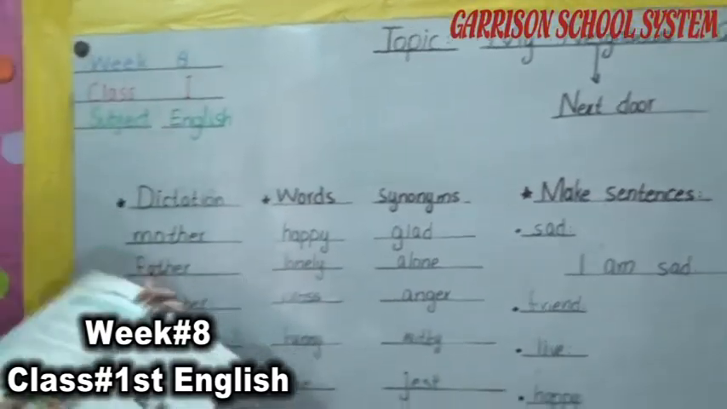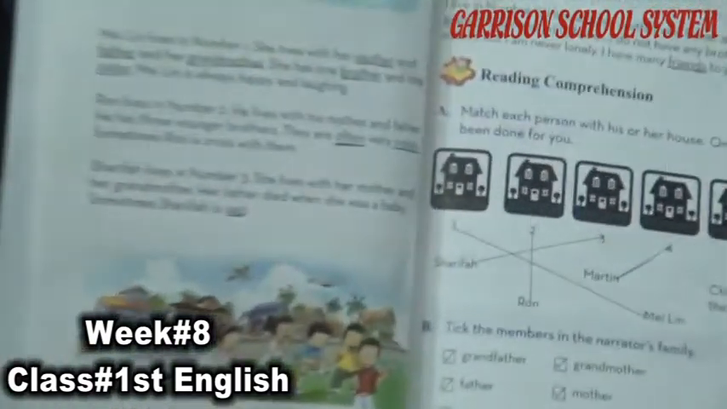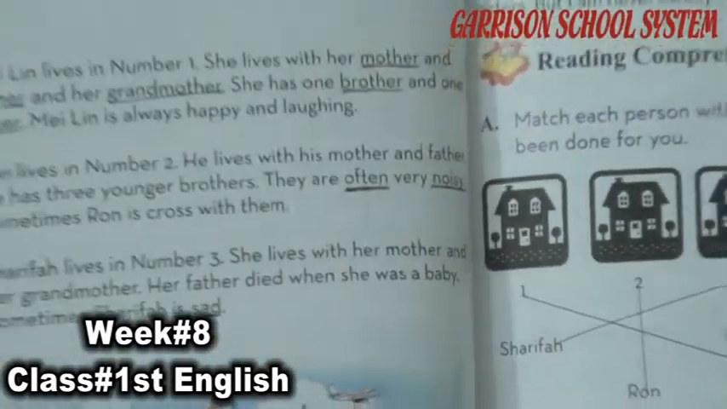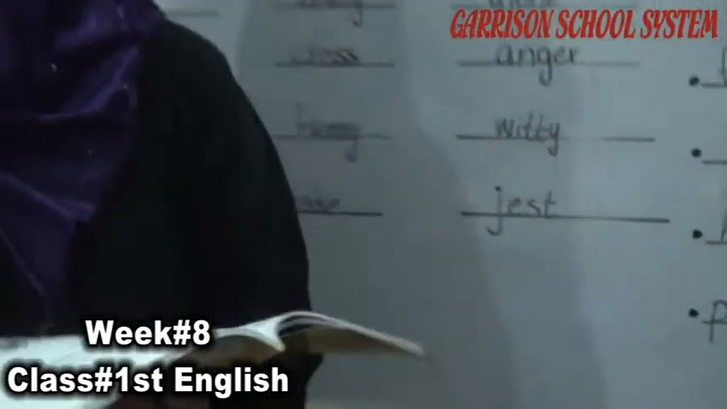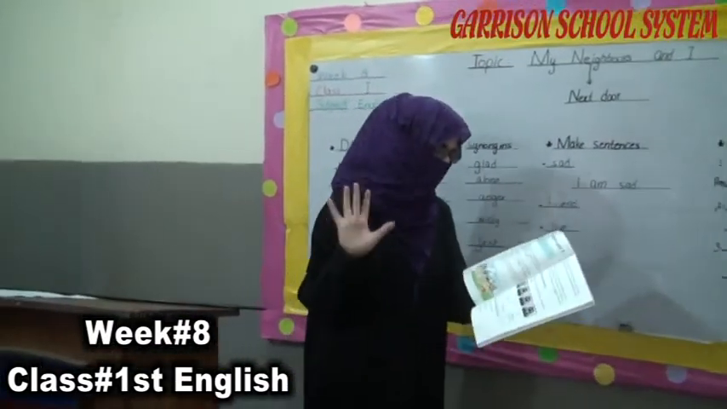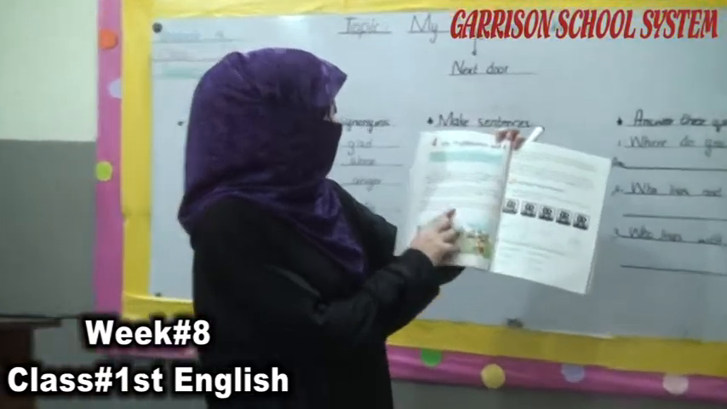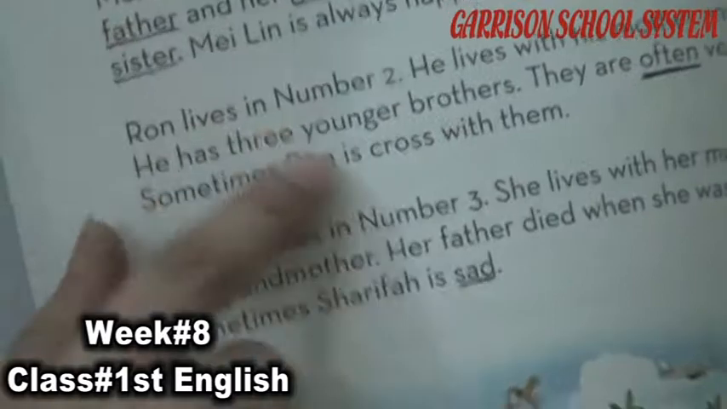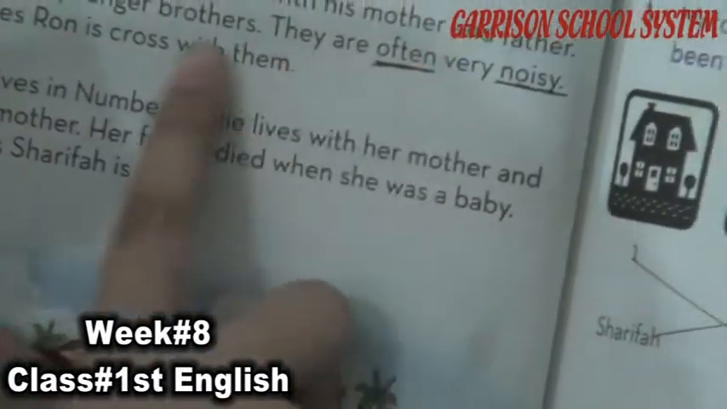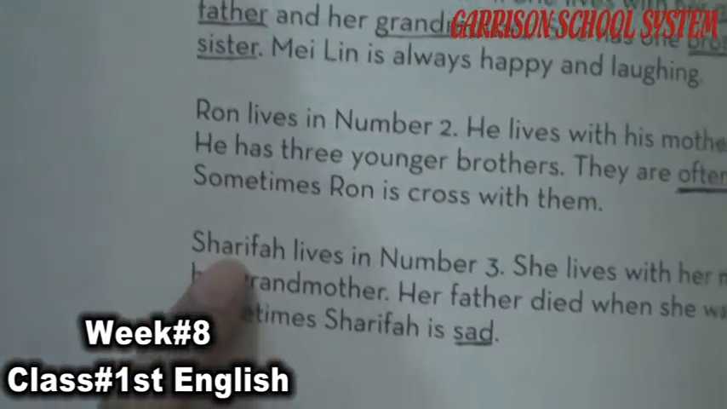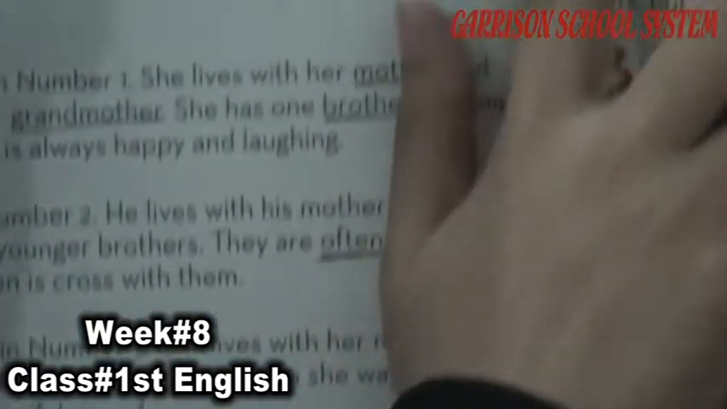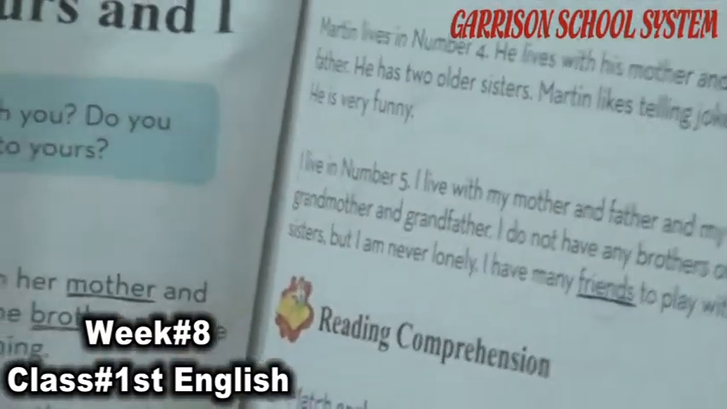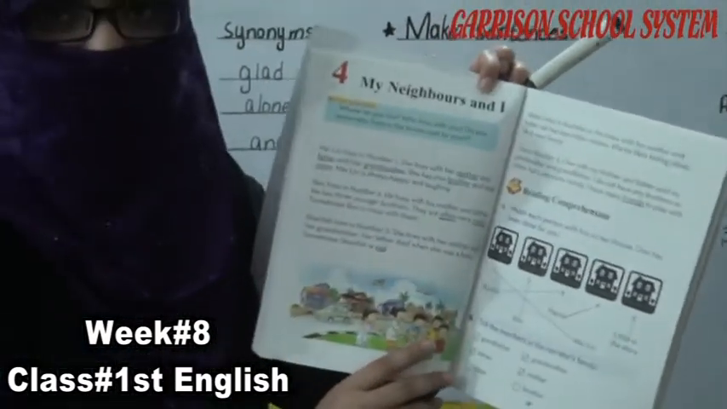Now we read this lesson, My Neighbors and I, in the course book on page number 38. In this lesson we learn about 5 characters. Number 1 is Milan, number 2 is Ron, number 3 is Sharifa, number 4 is Martin, and number 5 is the narrator of this lesson. The narrator is the person who wrote this lesson.